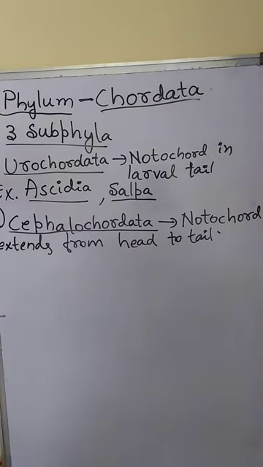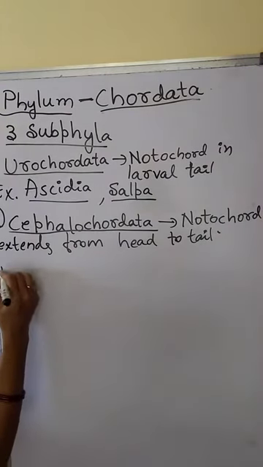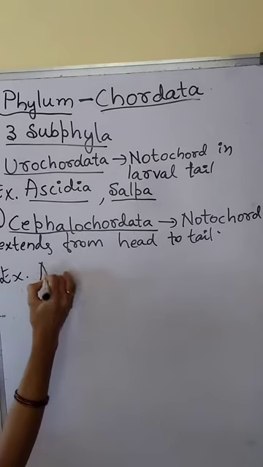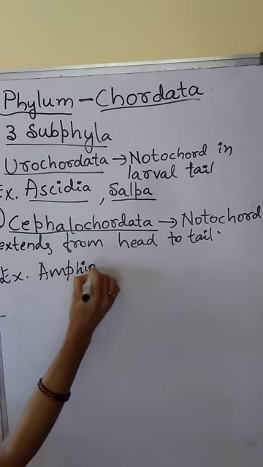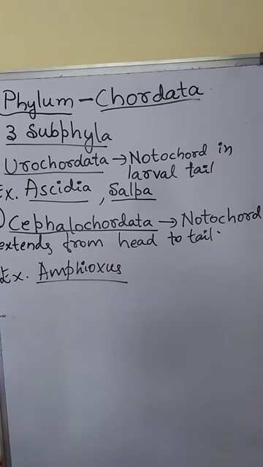In Cephalochordata, notochord is persistent throughout their life, and it extends from head to tail, throughout the body. Example for Cephalochordata: Amphioxus or Branchiostoma.